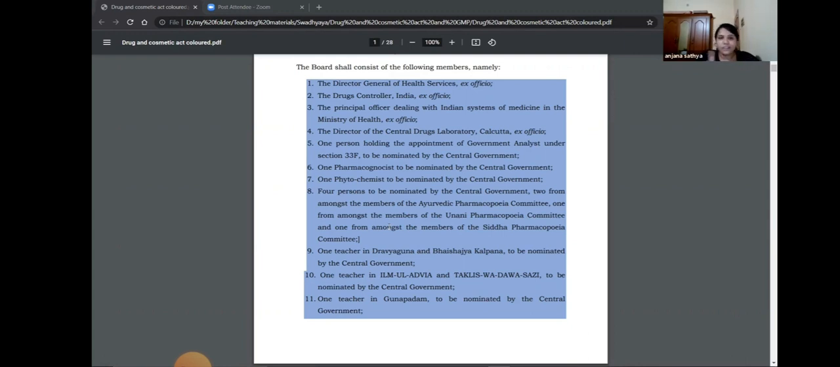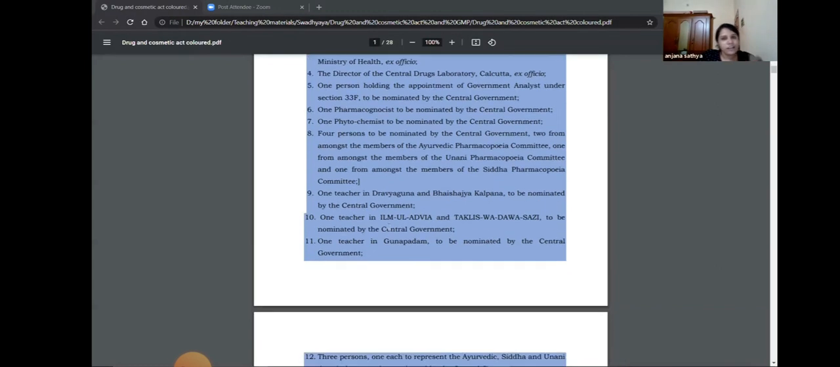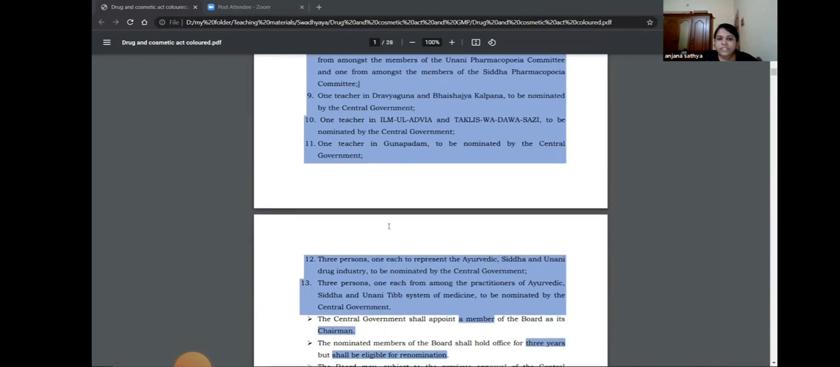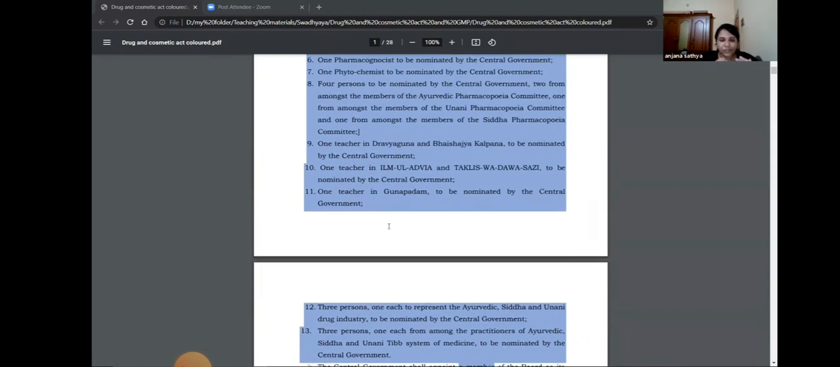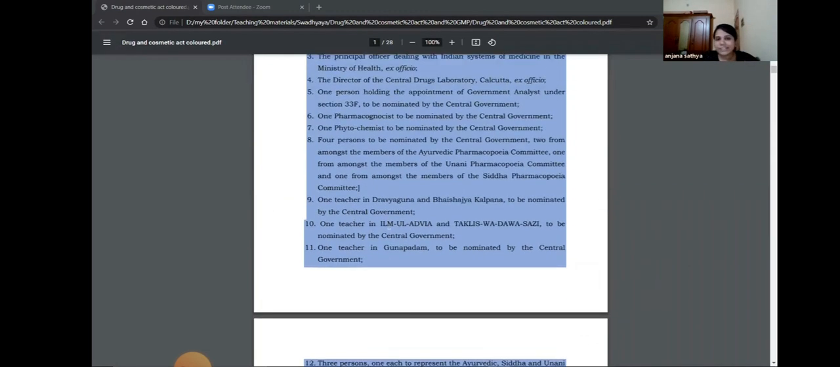Also one pharmacognosist and one phytochemist nominated by the central government. Then 4 persons nominated by the central government: 2 from the Ayurvedic Pharmacopoeia Committee, 1 from the Unani Pharmacopoeia Committee, and 1 from the Siddha Pharmacopoeia Committee. Then 1 teacher of Dravya Guna and Rasashastra Vaisheshya Kalpana, nominated by the central government, and 1 person each from Unani and Siddha. And 3 persons from the Ayurveda, Siddha and Unani drug industry, and 3 persons from Ayurveda, Siddha and Unani practitioners.